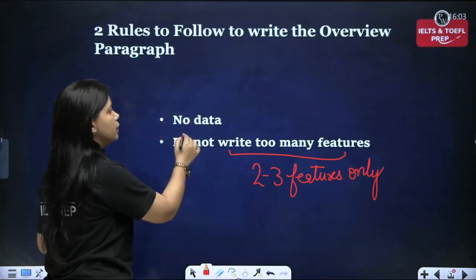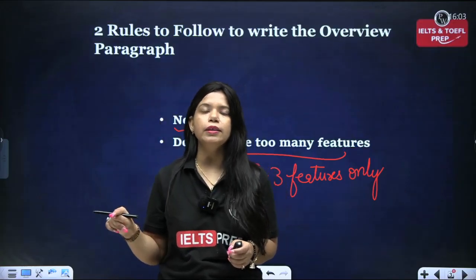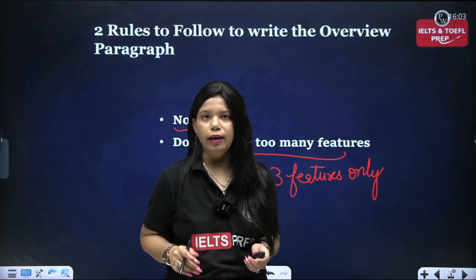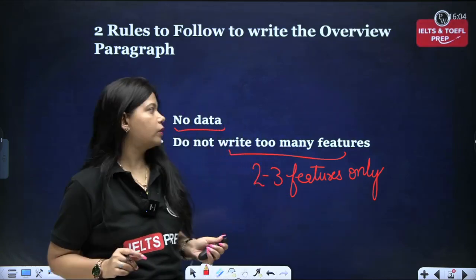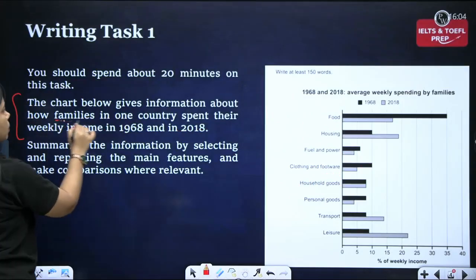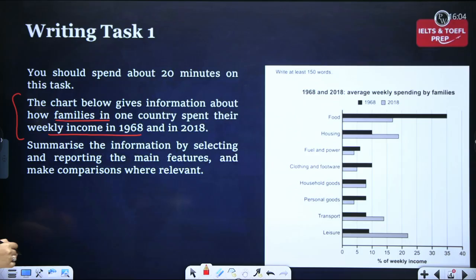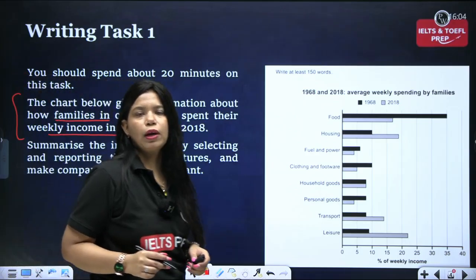Another thing is that we do not write any data in the overview paragraph. So important features are written but without data. Now let's take our first question and it says, the chart below gives information about how families in one country spent their weekly income in 1968 and in 2018.